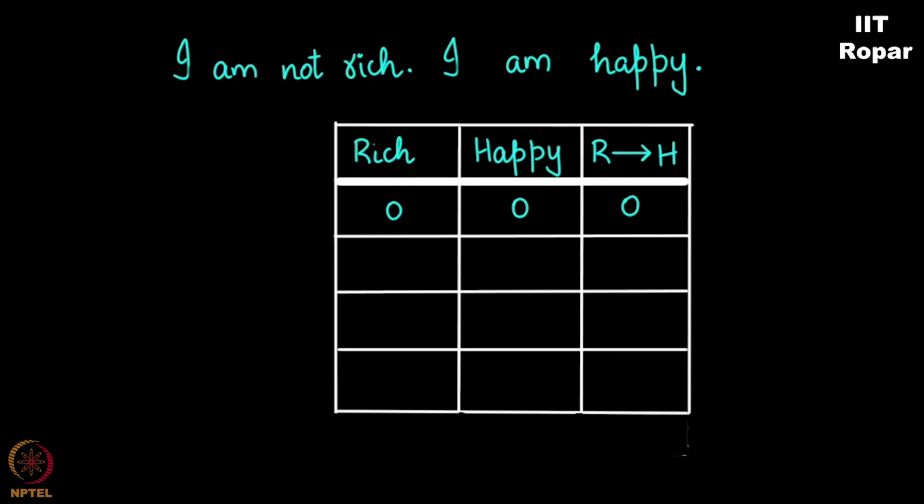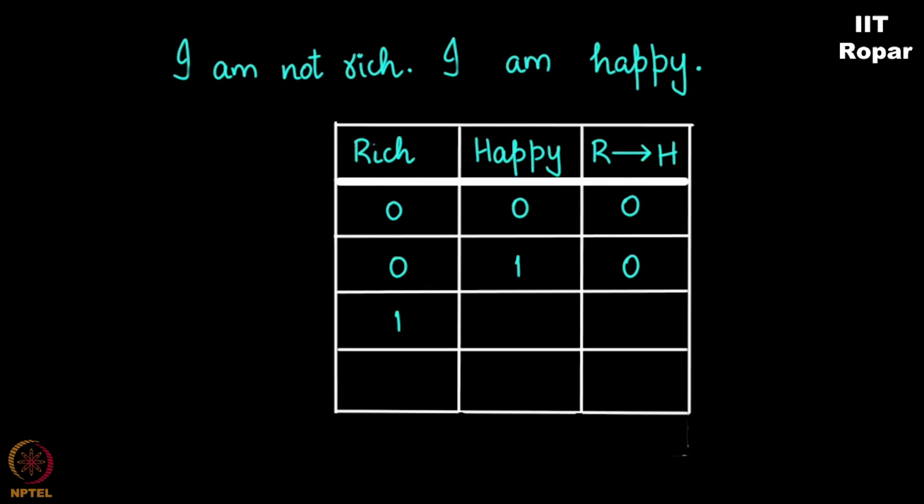If you are not rich, you are not happy is a wrong inference. Correct? Next, you are not rich, but you are happy. This again is not true. We know people who are not rich, but are unhappy. There are exceptions. You cannot always say that not rich means happy. This is not true. Zero.